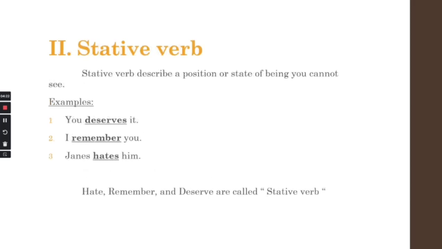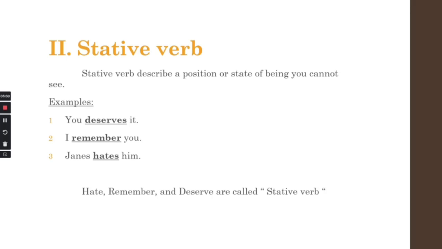Number two, stative verb. A stative verb describes a position or a state of being that you cannot see. Something that you cannot see. It is invisible, right? Look at the examples, please. The first one, you deserve it, right? Number two, I remember you. Number three, James hate him.